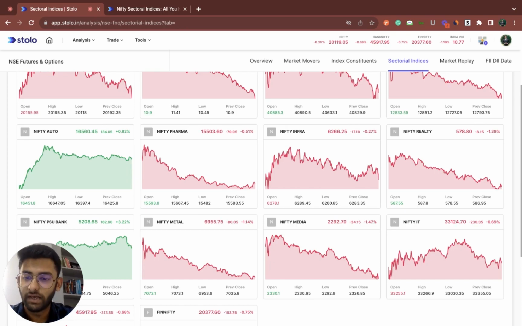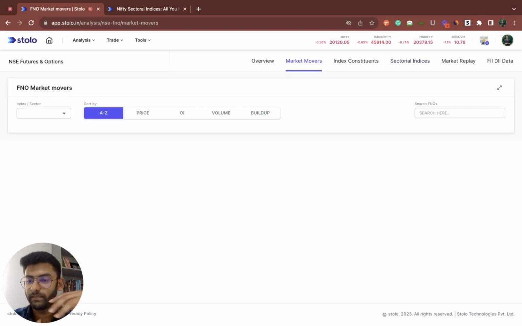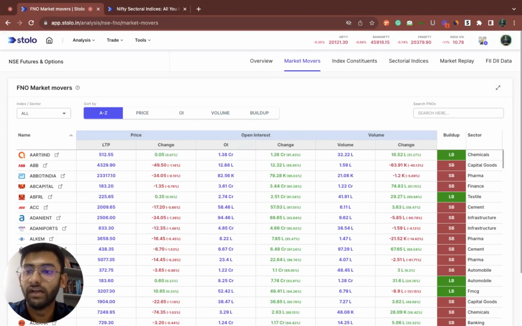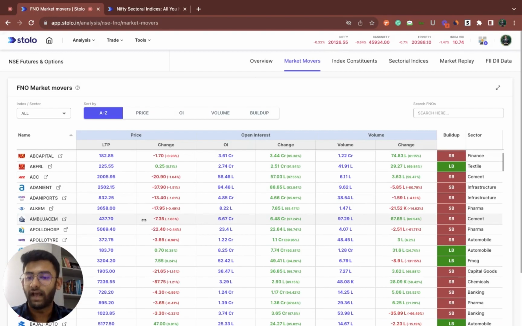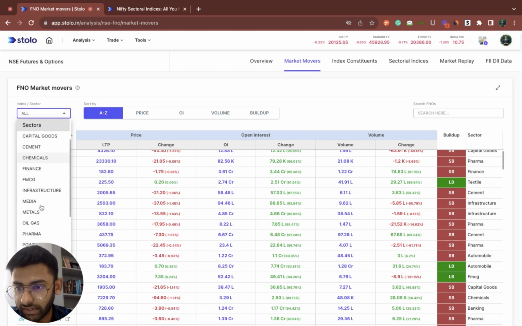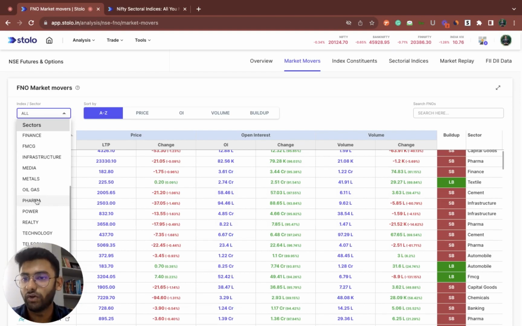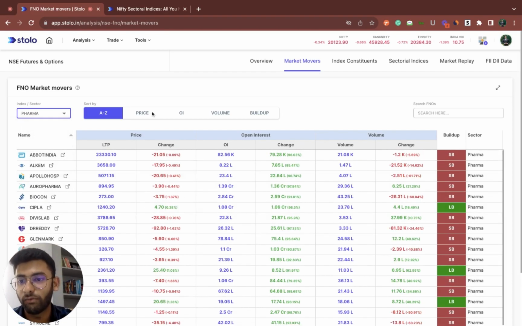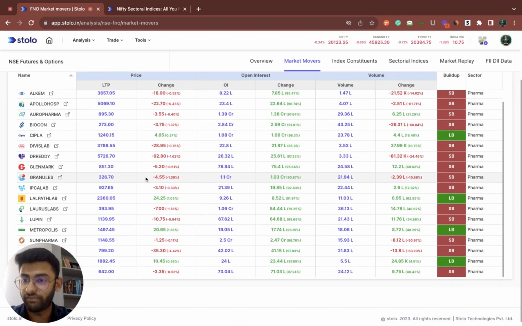We have something called the market movers feature, which would help you completely screen that particular sector's stocks, right? On click of FNO market movers here, by default you get the entire FNO market stock data, but you can filter it directly here. We were taking the example of pharma. On click of pharma here, I would directly see only the pharma stocks, right?